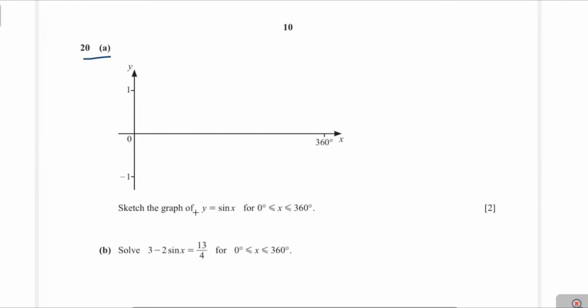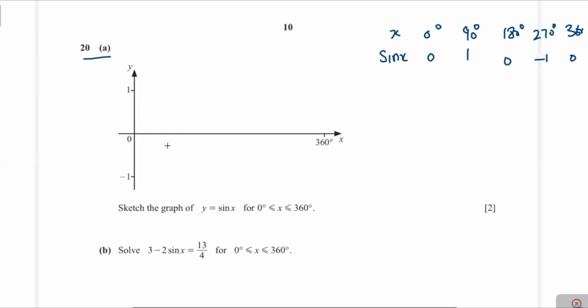Question 20, part A: sketch the graph of y equal to sine x for x greater than or equal to 0 and less than or equal to 360. To draw the graph, we take some values of x here. Suppose x is equal to 0 degrees, 90 degrees, 180 degrees, 270 degrees, and 360 degrees. Now we take the sine x value. Sine 0 is 0, sine 90 is 1, sine 180 is 0, sine 270 is minus 1, and sine 360 is 0.